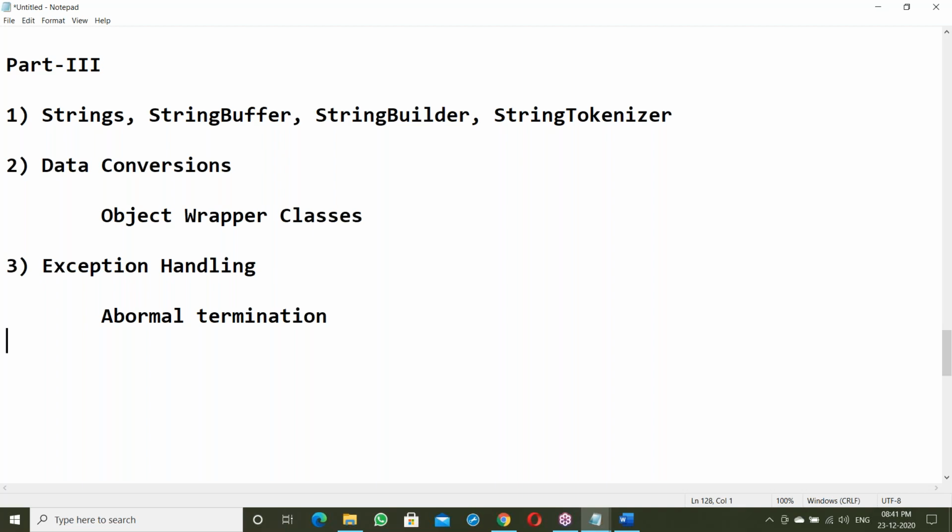That exception should be handled. For such scenarios, you should write code for exception handling. Java provides exception handling features for that. It's a very interesting topic, exception handling.